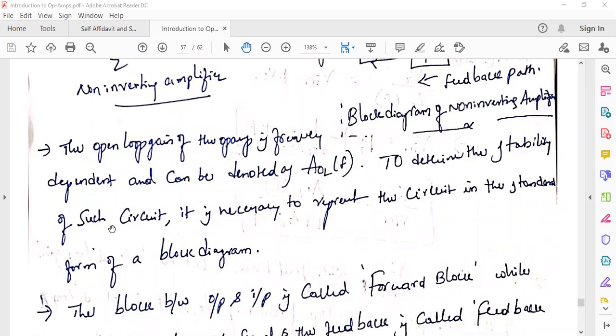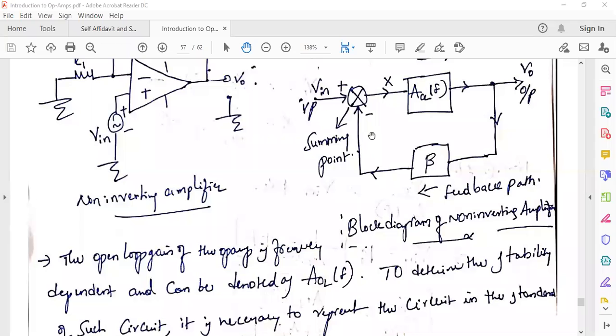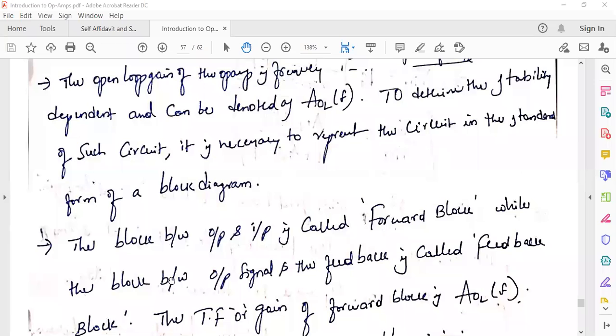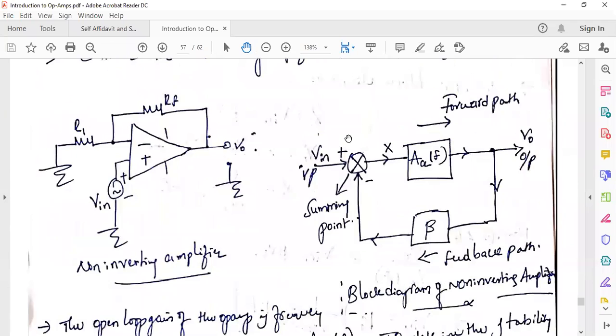So to determine the stability of such a circuit, it is necessary to represent the circuit in the standard form of block diagram. So we represented this circuit in the form of block diagram, right? So in this block diagram, the block between output and input. What is the block between output and input? This is the block between output and your input.